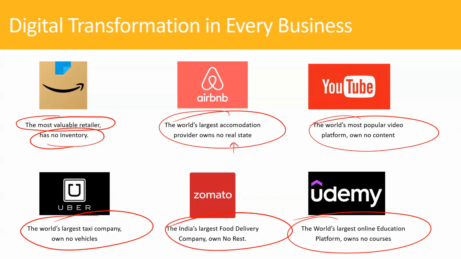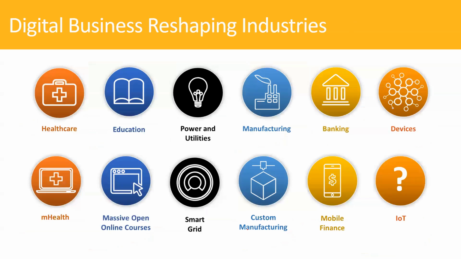So earlier it used to take 10 minutes for me to book a cab. Today it takes 1 minute to book a cab. Same cab driver. But what this business model has done is simplify our life as consumers, right? They optimize our experience in terms of ordering food, in terms of shopping, in terms of accommodation, in terms of taxi, in terms of learning, right? That is what has changed in the last couple of years, right?